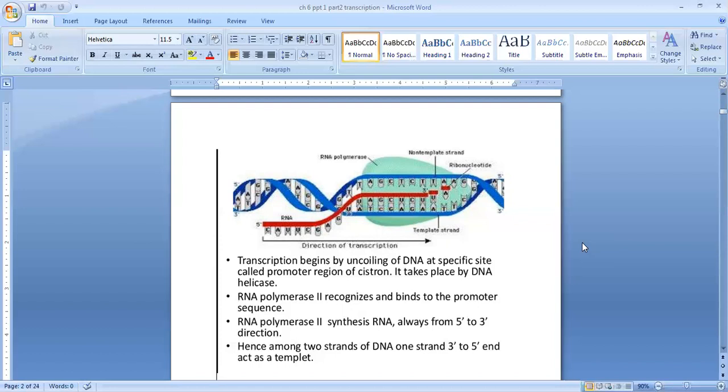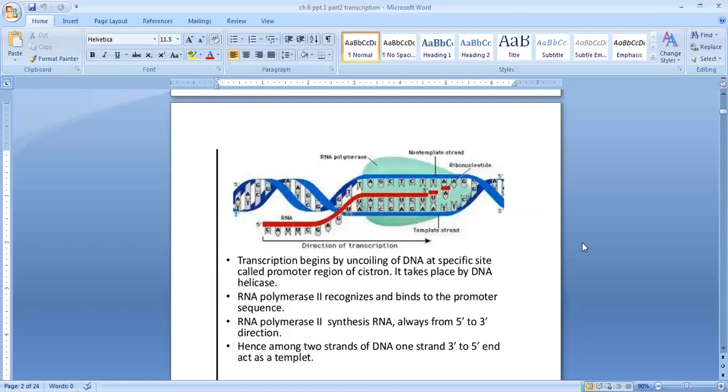Hence, among two strands of DNA, the one strand with 3 to 5 end acts as the template strand. Here there are two strands. One is the template strand, and at the top you can see the non-template strand. This template strand always has the direction 3 to 5 end. Clear?